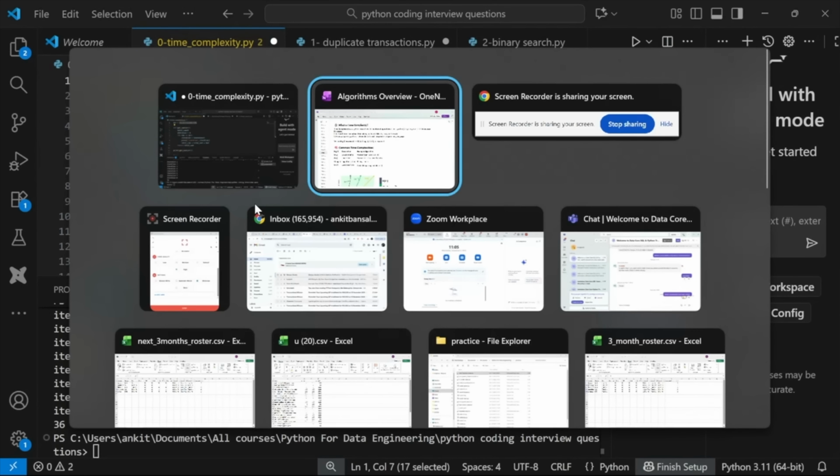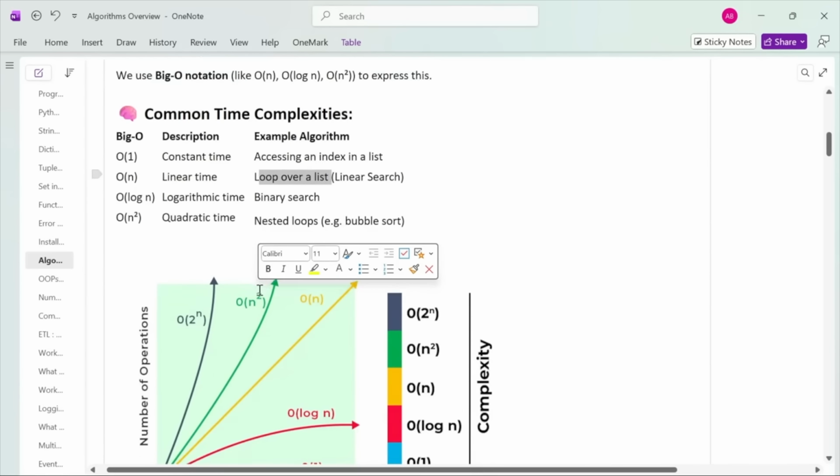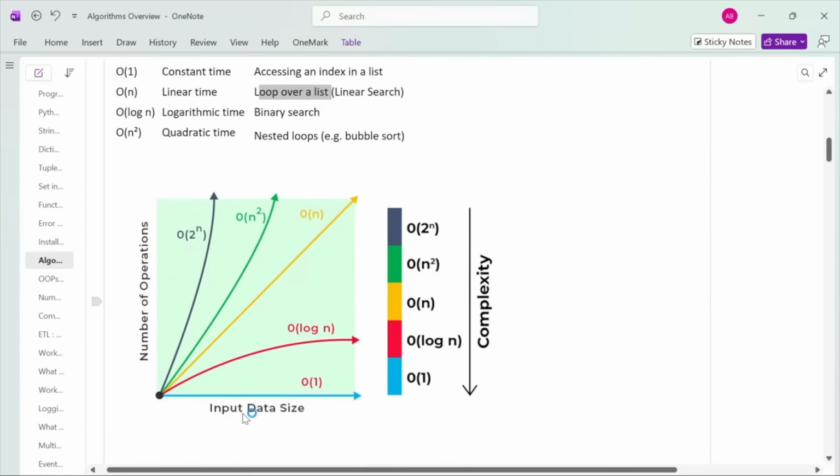Great. So if I go back here, it is saying O(N) is linear time, right? So our example is loop over the list. So you can draw a chart, right? If you see this chart, on the x-axis I am saying input data size, right? As the size of the input data increases, how are the number of operations increasing?